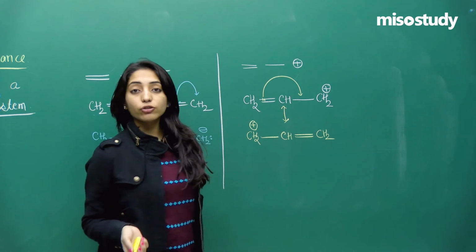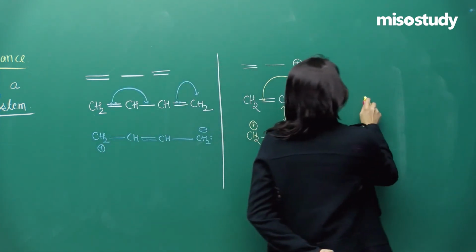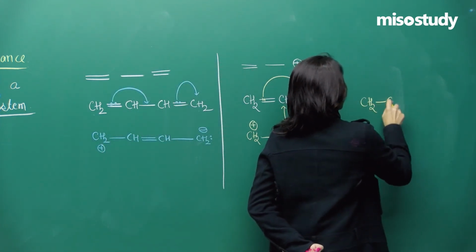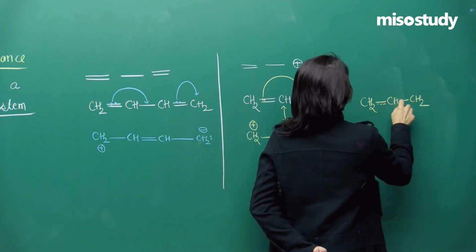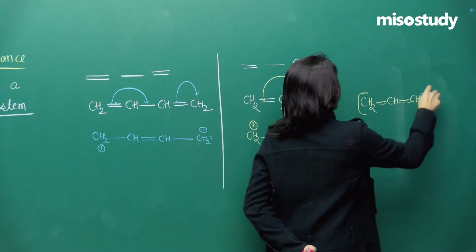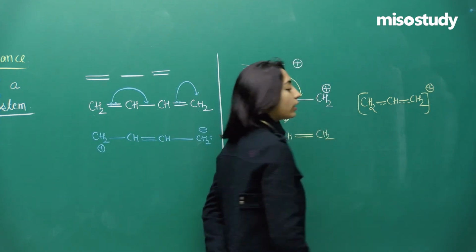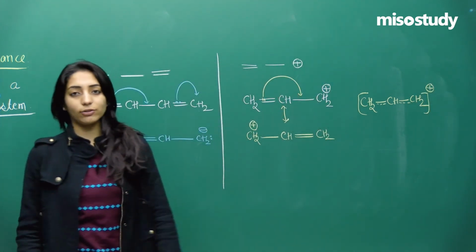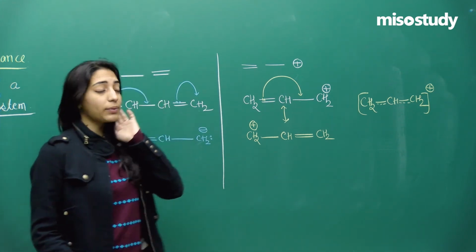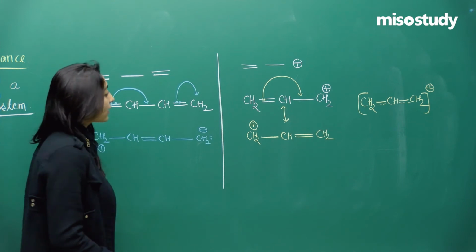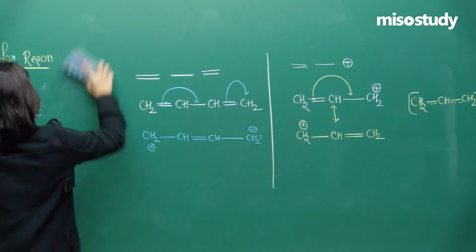And if I ask you to draw the canonical form, you will say CH2 CH CH2 with dotted lines, and the whole molecule gets a unit positive charge throughout the structure. So this was the second kind of conjugate system that can be present for resonance.